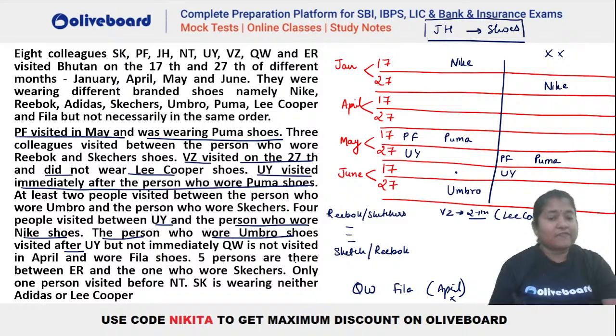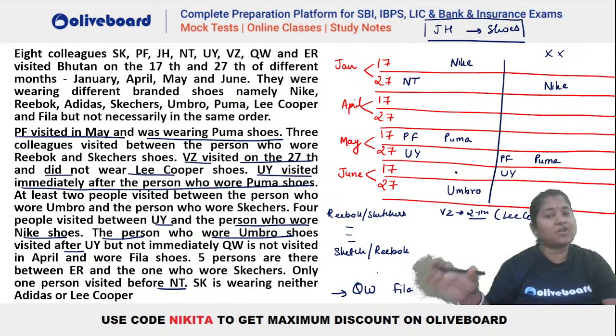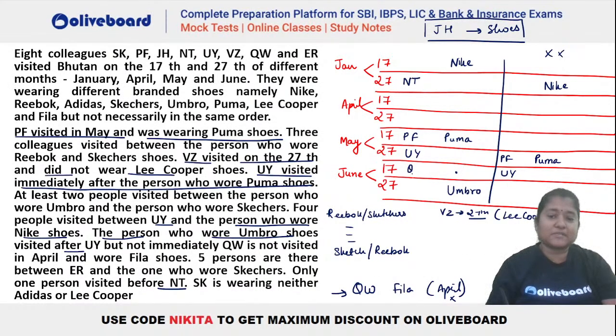Let's see. 5 persons are there between ER and the one who wore Skechers, right? So ER and Skechers ke beech, there should be 5 persons. Only 1 person is visiting before NT. So this is an important hint because once you place this, you can place your QW also. Right, only 1 person visited before NT. That means NT has to be this person here, isn't it? Because there is only one other person visiting before him. And now we know that QW should be Fila but not in April. So you can see the only possibility will be QW here and your Fila here.